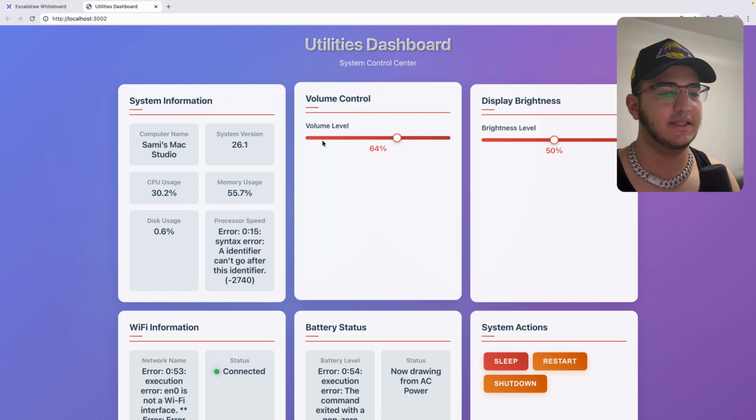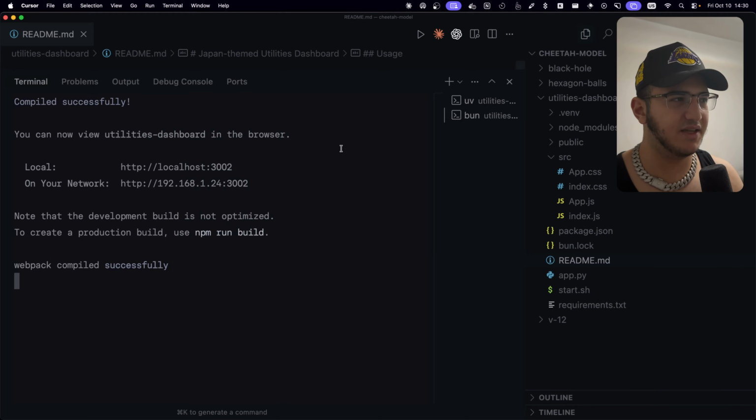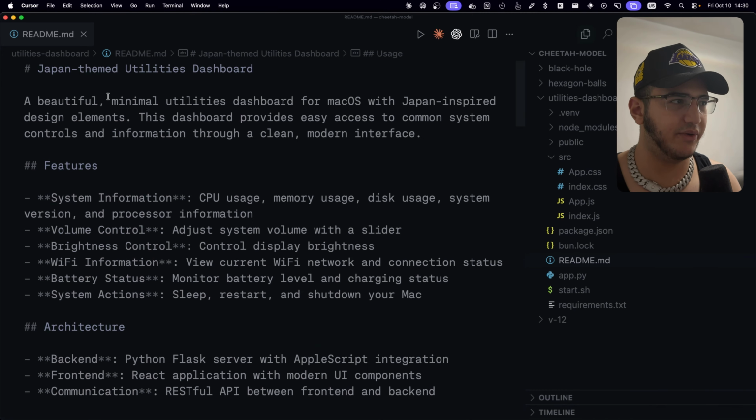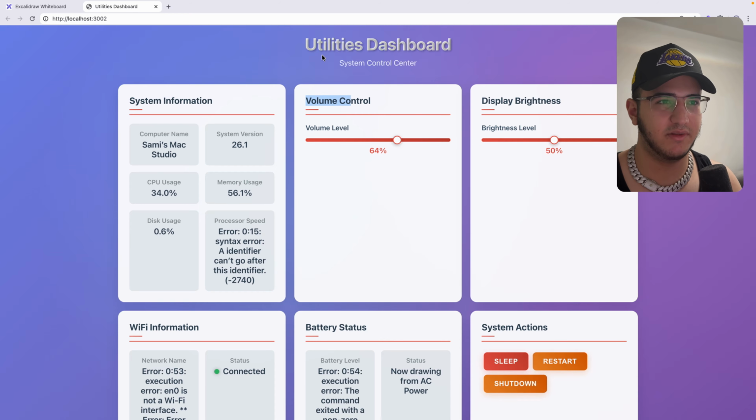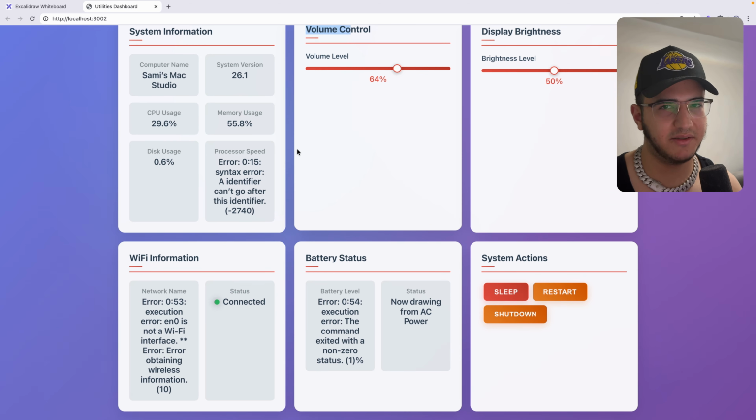And it looks like utter garbage. I mean, what even is this? Now, I may have confused the input by adding this part to the prompt right here, Japan themed. This is not Japan themed. This is nothing themed. This is just Claude themed. But I still don't think it's Anthropic that made this model, just because they would have probably just put it as a free option and not charge for it inside of Cursor.